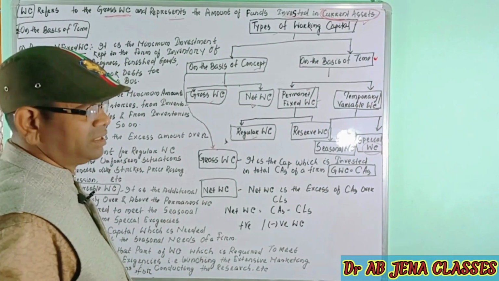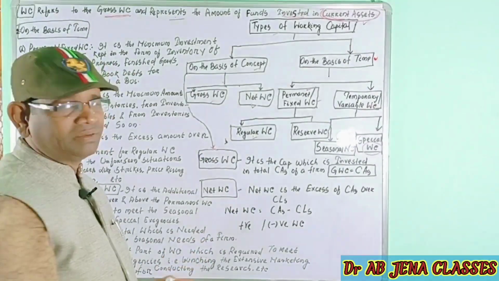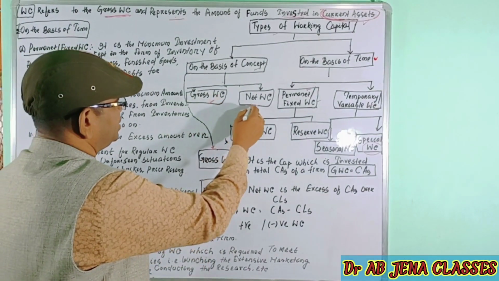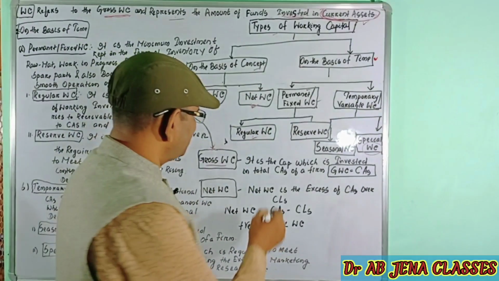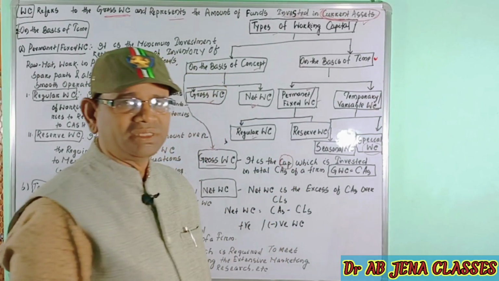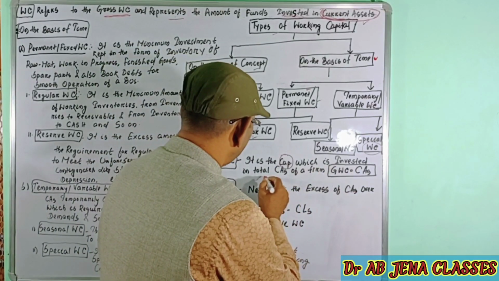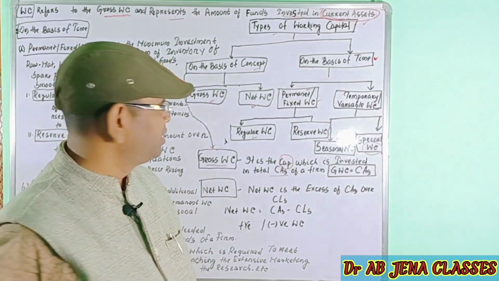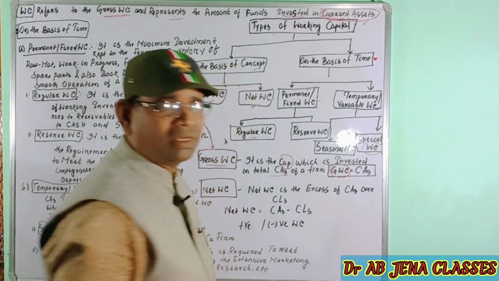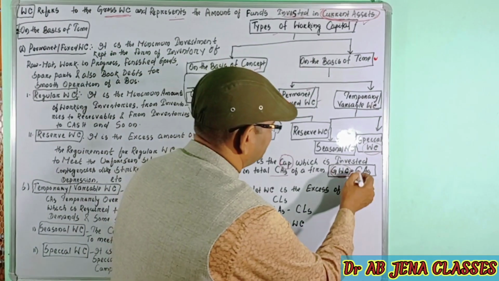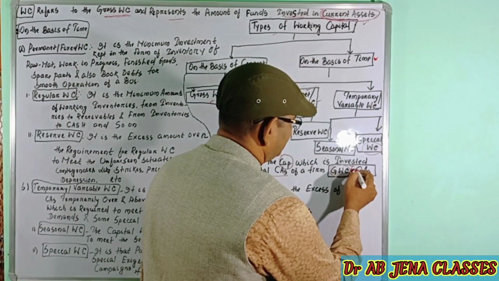First, let's discuss the classification on the basis of concept, which is divided into gross working capital and net working capital. What is the meaning of gross working capital? Gross working capital is the capital invested in the total current assets of a firm. In mathematical terms, GWC, the gross working capital, is equal to total current assets.